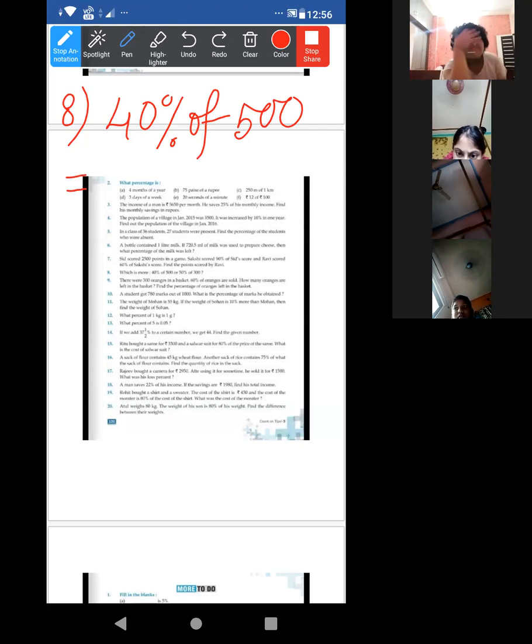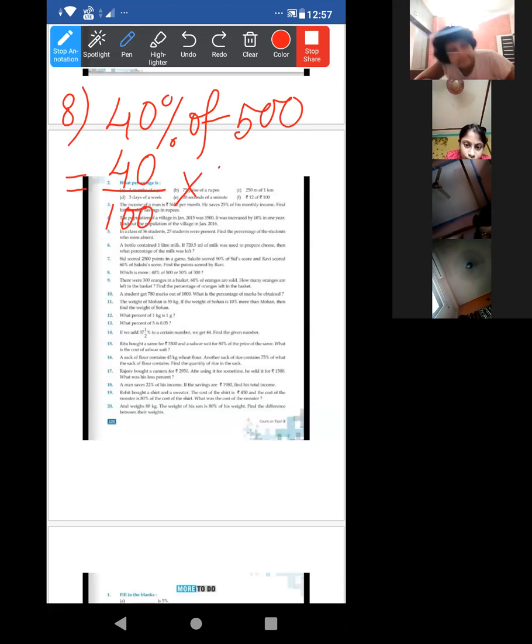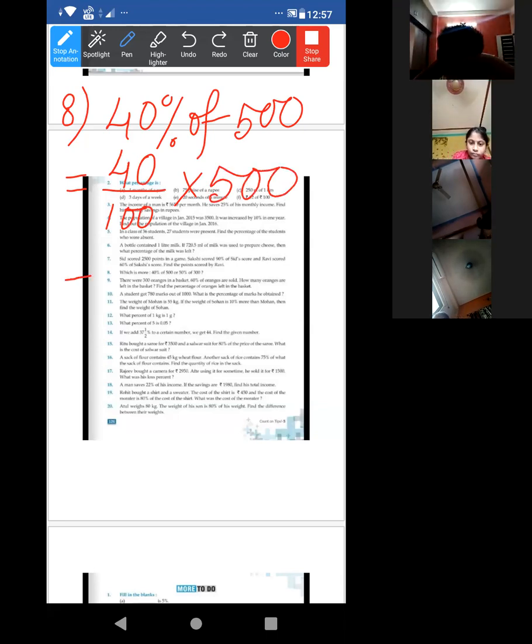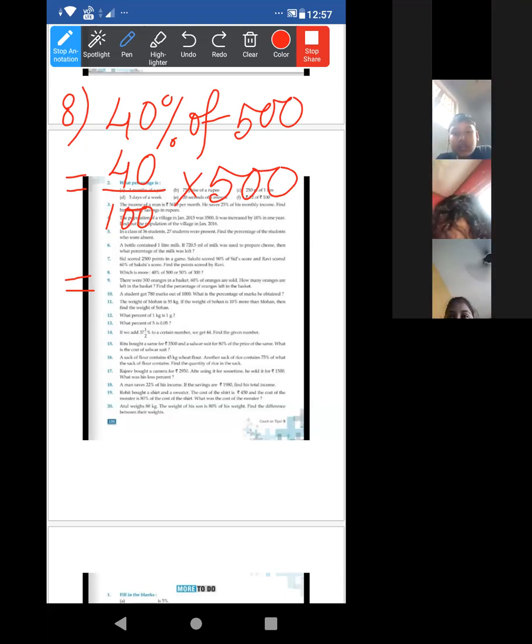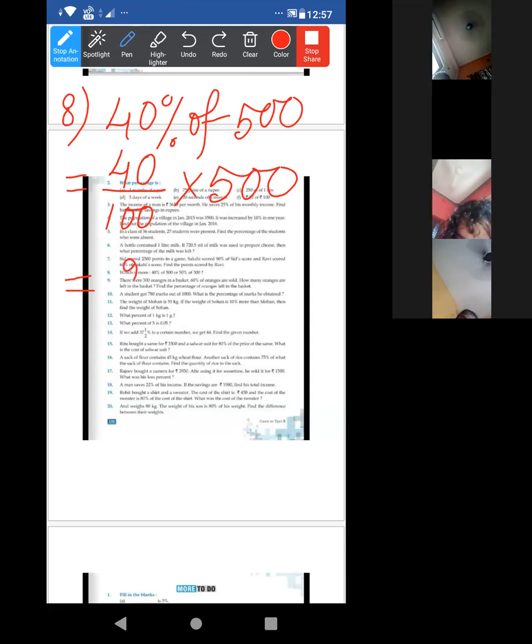Shamia, say the answer. 40% of 500. Ma'am, I have to do the sum. Do it first. I am waiting. Ma'am, I can tell. No. Orgodip is there. Orgodip, calculate it and do the next one also. 200. Good.